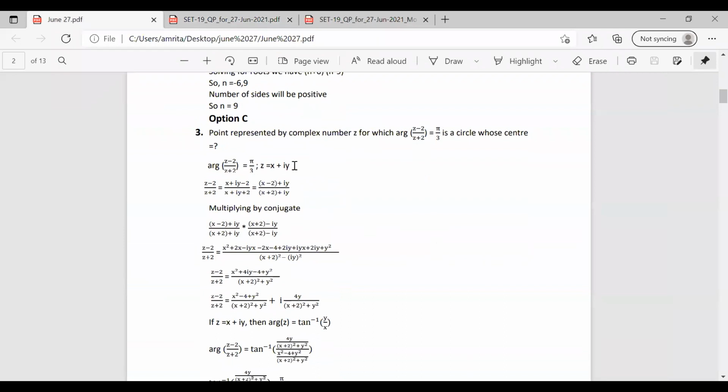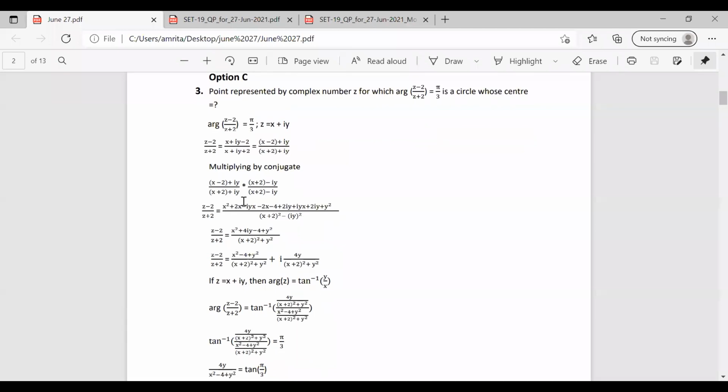We know that z equal to x plus iy. It is given that z is a complex number, so we have the format z is equal to x plus iy. So we can replace z minus 2 by z plus 2 as x plus iy minus 2 by x plus iy plus 2, simply substituting z as x plus iy. So we can rearrange this equation as x minus 2 plus iy by x plus 2 plus iy. Now we are multiplying this through the conjugate.